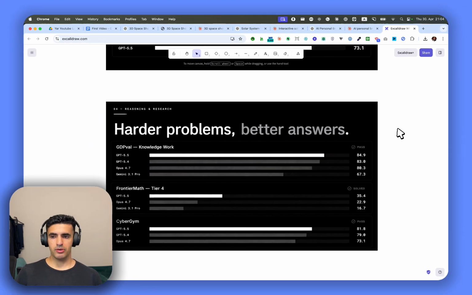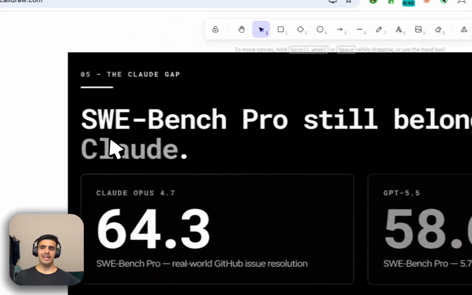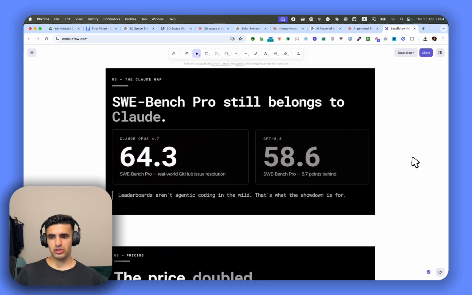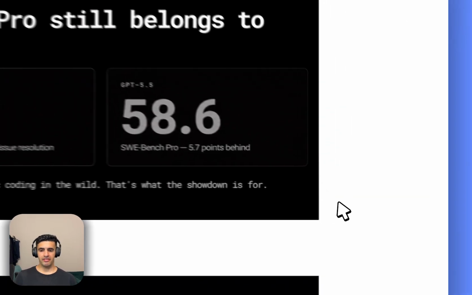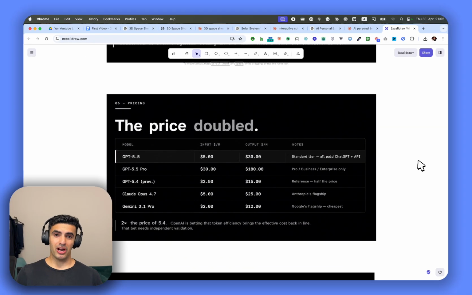Now let's talk about harder problems. When it comes to harder problems, we saw that GPT 5.5 is performing much better than 5.4 and significantly better than 4.7. You can also see Gemini here, but Gemini has to improve significantly. So usually for harder problems, we need something like GPT 5.5. Now, when we are looking at SWE Bench Pro, this still belongs to Claude. In software development, when we look at all of the GitHub repo issues which were resolved, Claude is still beating GPT 5.5 significantly. Now, let's also check the price. When it comes to price, the price has almost doubled.